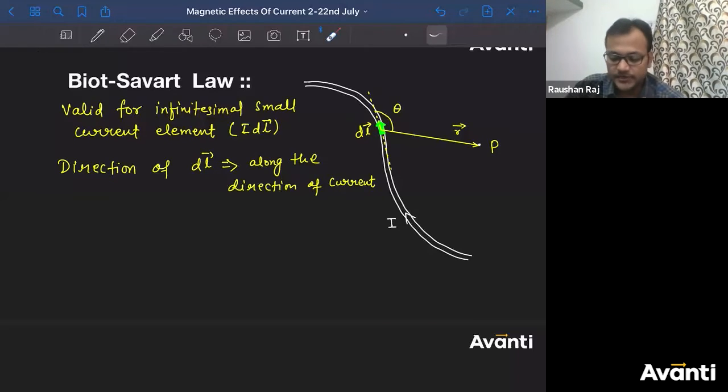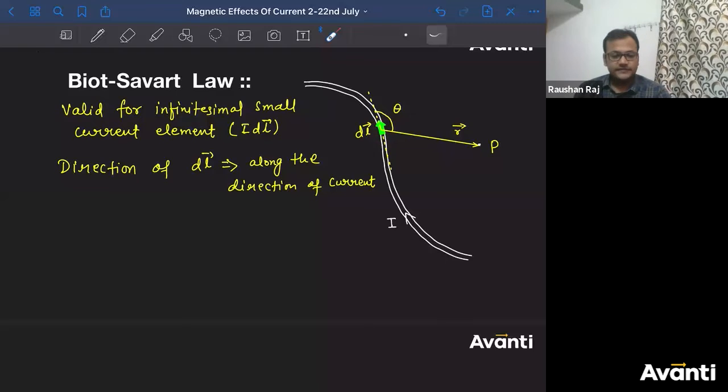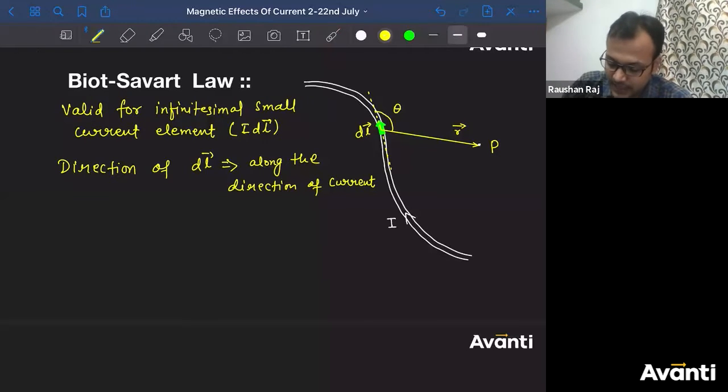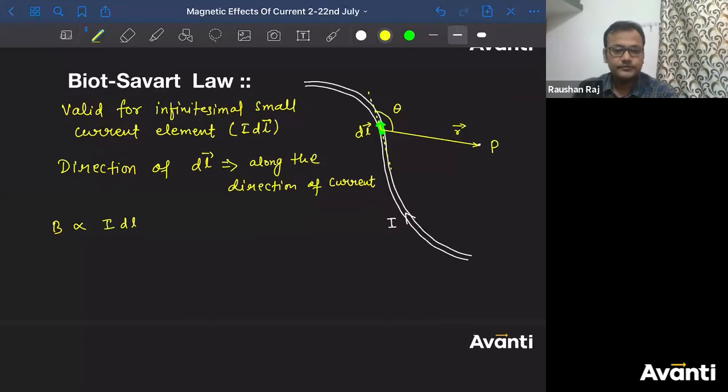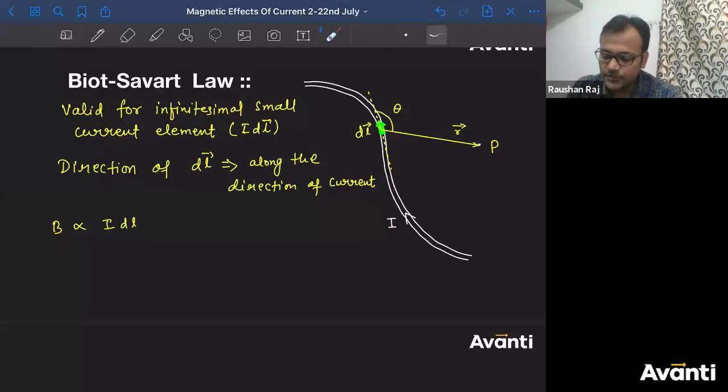ठीक है? The length of that current carrying element is what? dl. And direction of current is in this direction, so dl vector will also be in this direction. ठीक है, चलो, so this is valid only for an infinitesimally small current carrying element or current element. अच्छा, what does it suggest? It suggests that the magnetic field due to that current carrying element will be directly proportional to I dl. If I talk about the magnitude, it has been observed that this magnetic field will be directly proportional to I